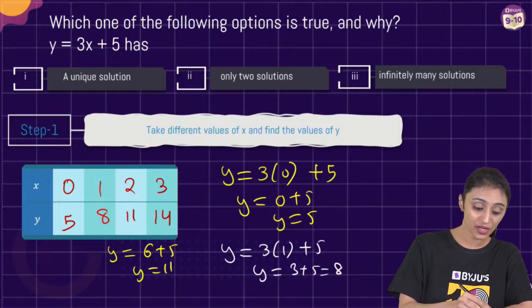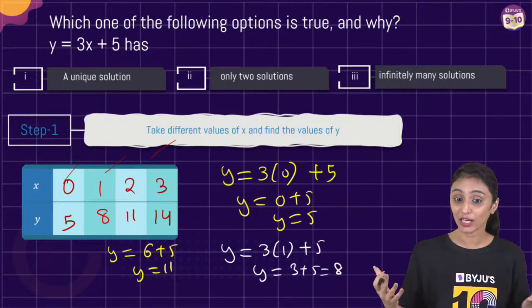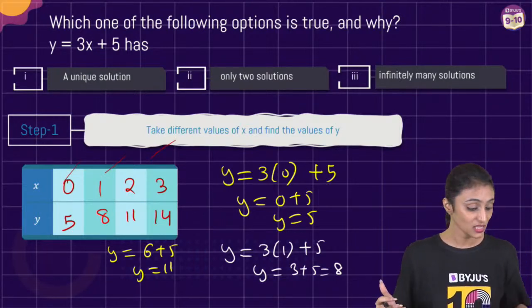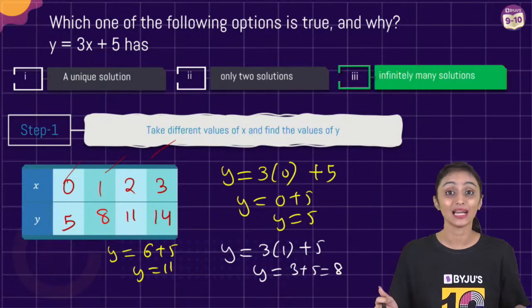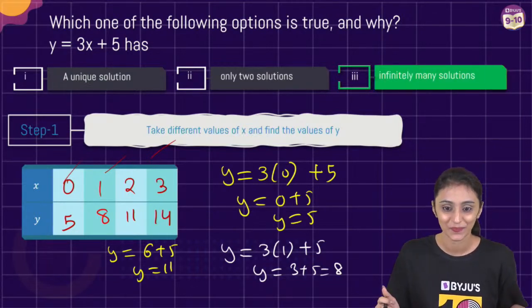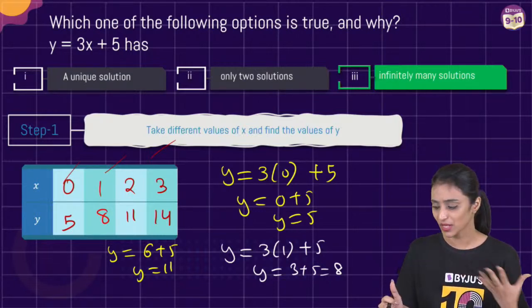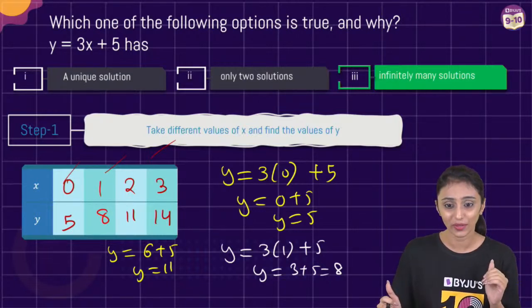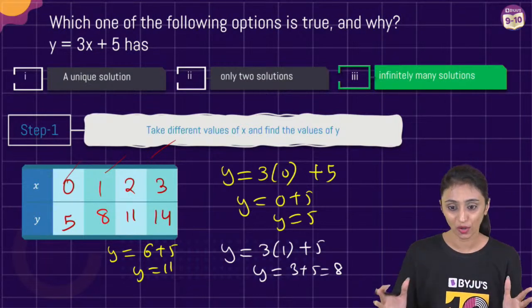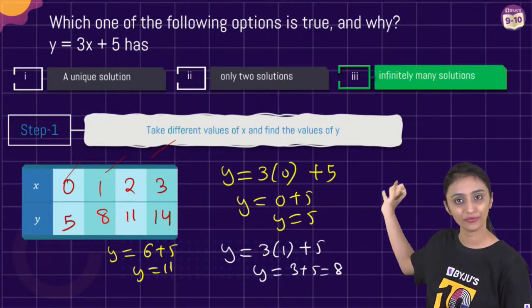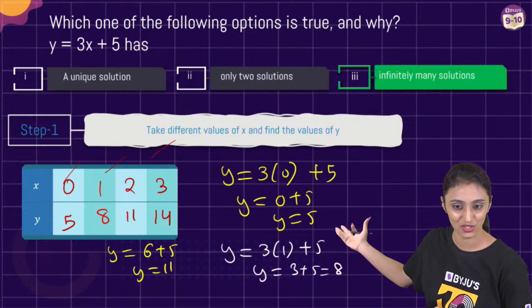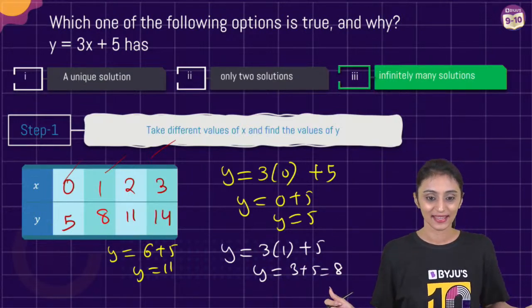So for every different value of x, you are getting a unique value for y. Correct? That's why we can say that this has infinitely many solutions. Concept clear? I know you all knew the answer. Everybody was answering it. But the main thing I want to understand is you all understood the concept. Even if you come across a slightly different one, you will be able to answer such questions. Right? Yes, everyone?